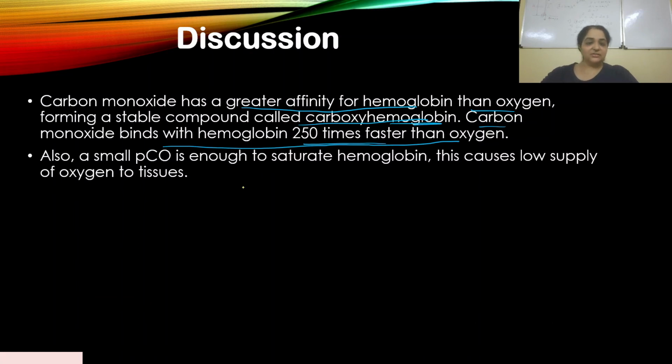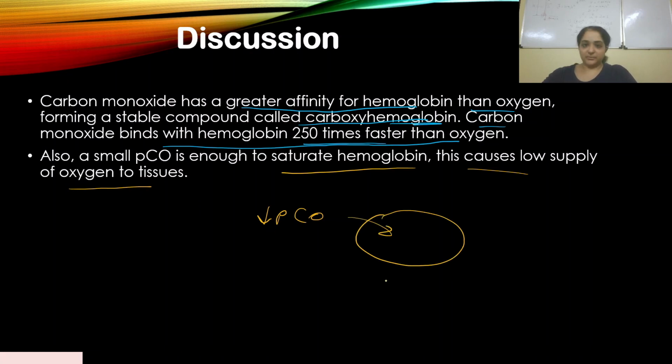Also, now this is another interesting fact. Apart from the greater affinity and 250 times faster occupation of the hemoglobin, a small partial pressure of carbon monoxide is enough to saturate hemoglobin, and this causes low supply of oxygen to tissues. Very small amounts of PCO is enough to occupy the hemoglobin, and so this results in the low supply of oxygen to tissues. So oxygen to tissues decreases.